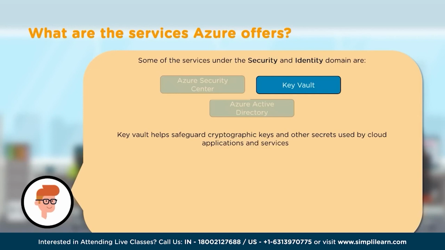Now, if I tell you what Key Vault actually solves, that would actually explain what Key Vault is. Key Vault is used in secrets management. It helps in securely storing the tokens, the passwords, the certificates. It helps in key management. It really helps in creating and controlling the encryption keys that we would use to encrypt data. It helps in certificate management. Talking about certificate management, it helps us to easily provision, manage, and deploy public and private SSL, TLS certificates in Azure, and a lot more.